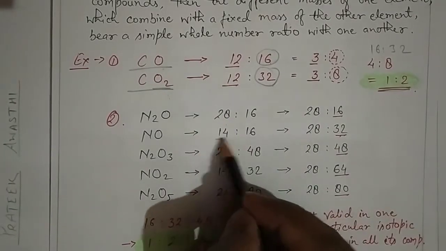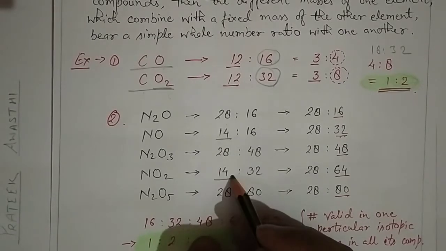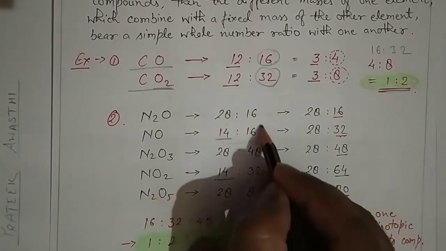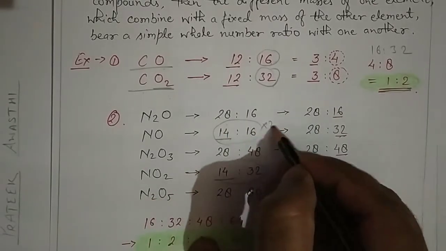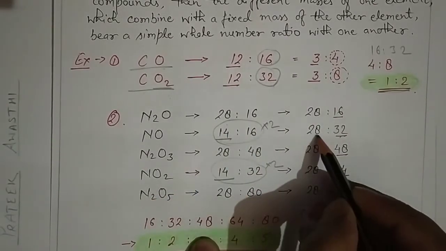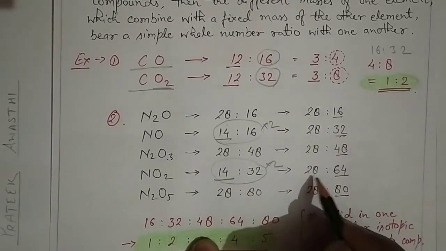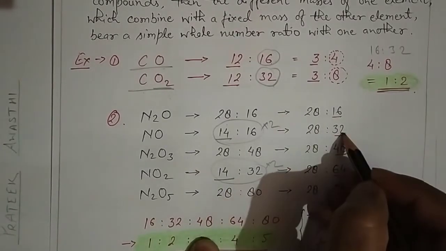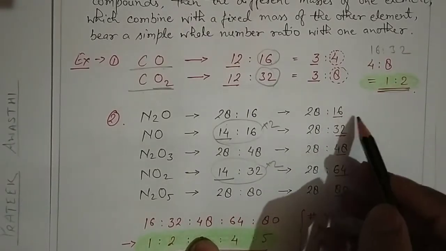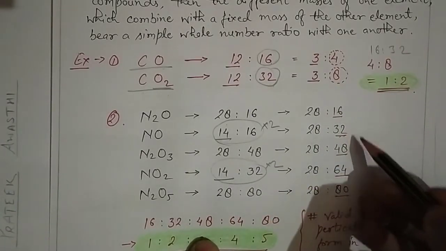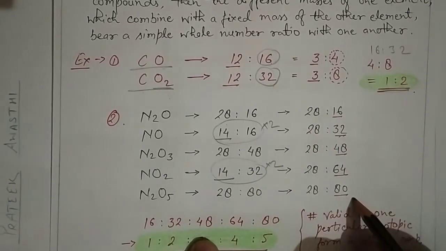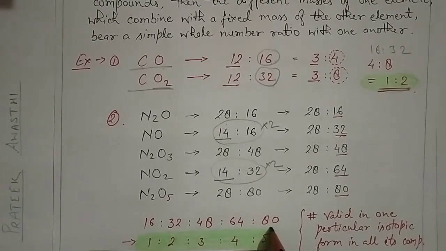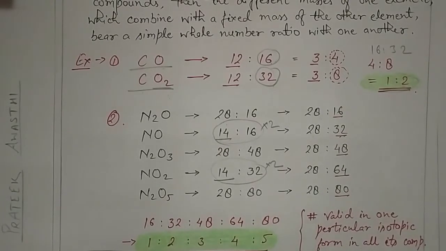How? Here and here the value is 14. Let's multiply this whole value by 2. It will become 28 to 32 and 28 to 64, and 28 to 32, right? Now this rule is followed: different masses of oxygen with the fixed mass of nitrogen. If we take the ratio of these values, on simplifying they follow a simple ratio, 1 to 2 to 3 to 4 to 5.